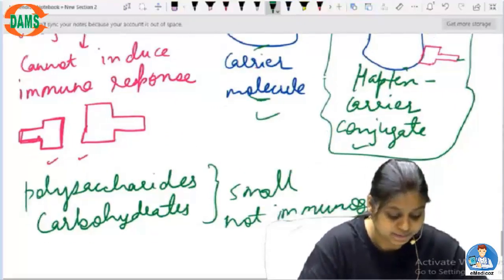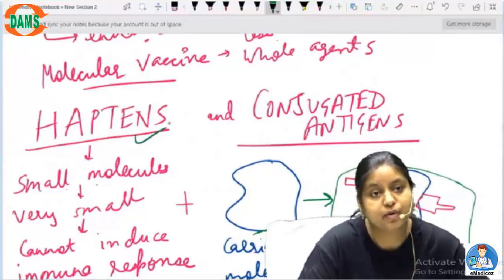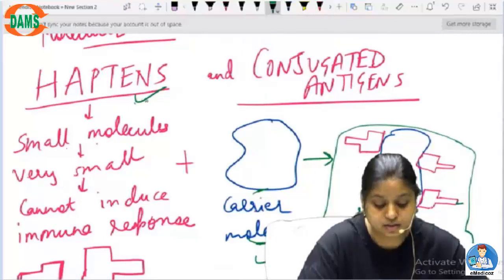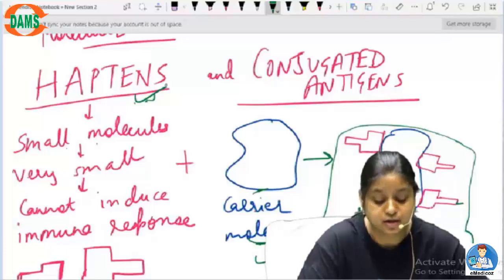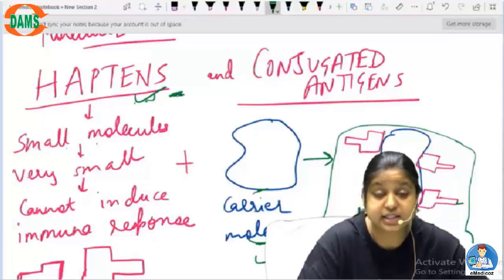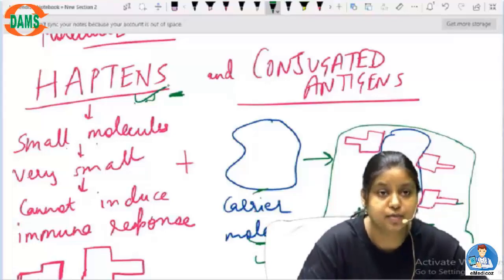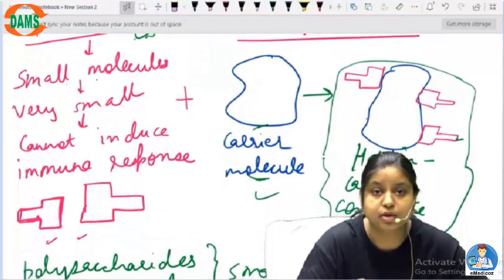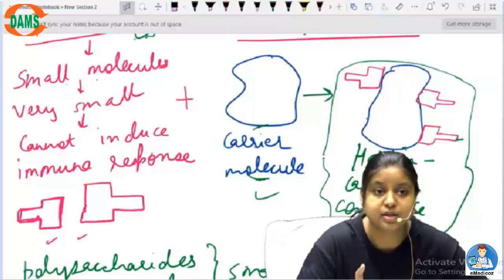Now I think you know what haptens are. Please remember what haptens are, because this question comes in the examination very often and we can make a mistake. You have to understand that a hapten can be antigenic, but it is not immunogenic. There is a difference between antigenic and immunogenic. These are very small molecules that cannot create an immune response, so they are not immunogenic. But anything coming from outside is an antigen, so it can be antigenic. Please understand this difference.